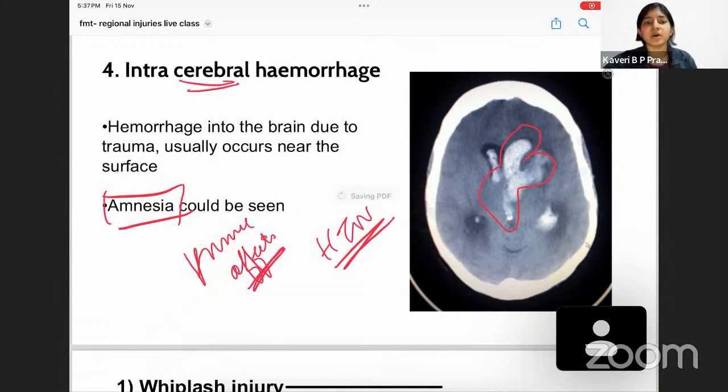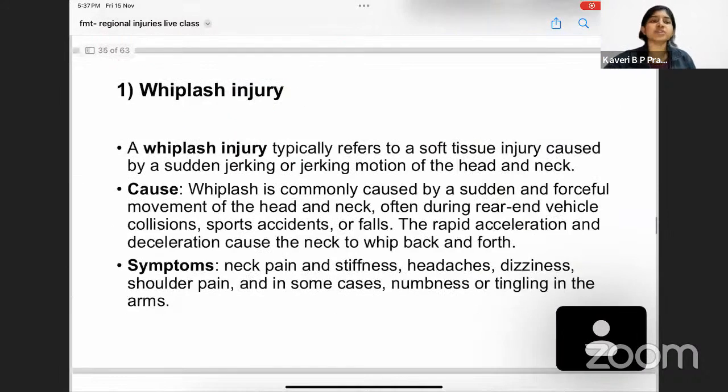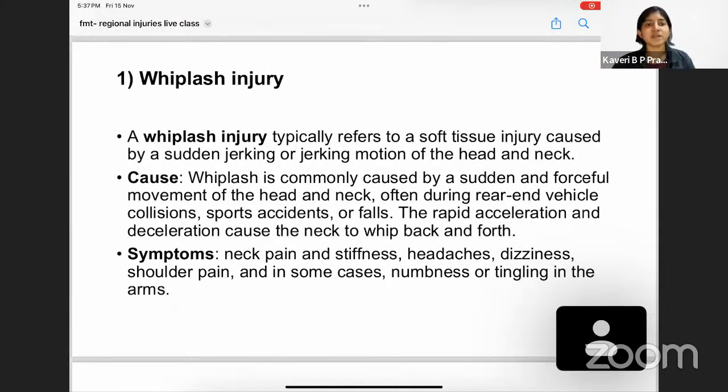Got it? Now, coming to the shots. In shots, number one is whiplash injury. So what is whiplash?